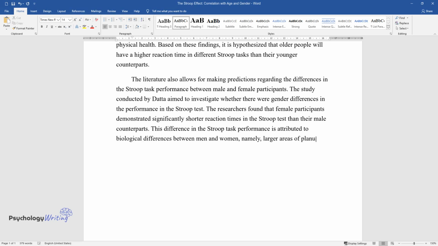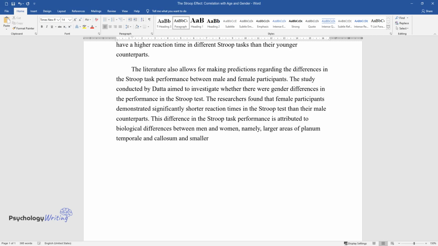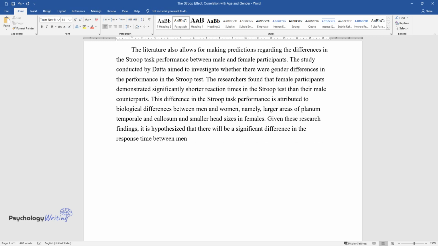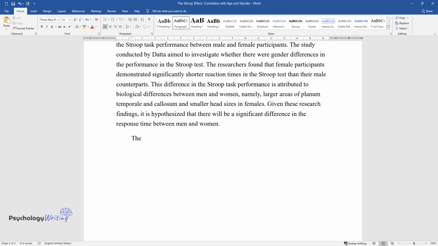This difference in the Stroop task performance is attributed to biological differences between men and women, namely, larger areas of planum temporale and callosum and smaller head sizes in females. Given these research findings, it is hypothesized that there will be a significant difference in the response time between men and women. The data will be analyzed using a t-test and the Pearson correlation coefficient.